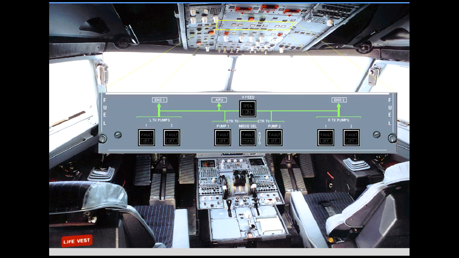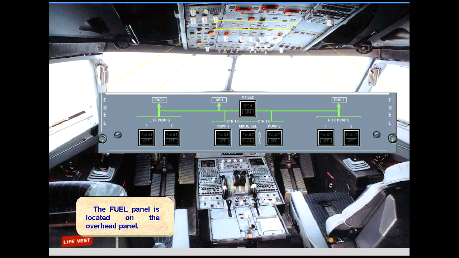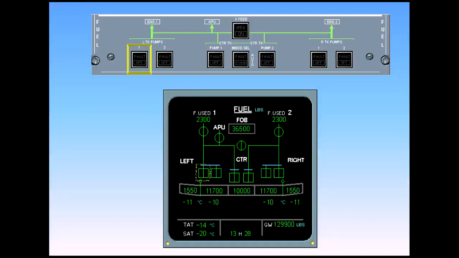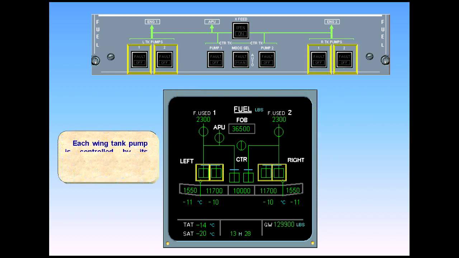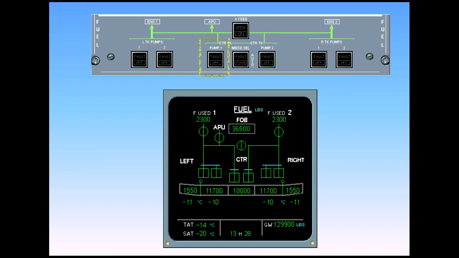The fuel panel is located on the overhead panel. Each wing tank pump is controlled by its associated push-button switch on the fuel panel. Each center tank pump is controlled by its respective push-button switch.